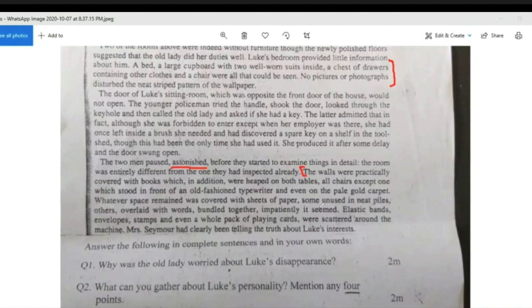So this is the first part of your answer, which is why did it surprise them? Because it was entirely different from the one that they had inspected already. This is the answer to your why. And then this is the description that the question is asking for. So you should end it over here, because it's not asking you anything about Mrs. Seymour or whether she had been telling the truth about his interests. But here you know that your first aspect is answered when you talk about it being different from the other rooms, and the second aspect is answered when you give them the description that they asked for. And so once you've done this, question 3 should be answered sufficiently well.